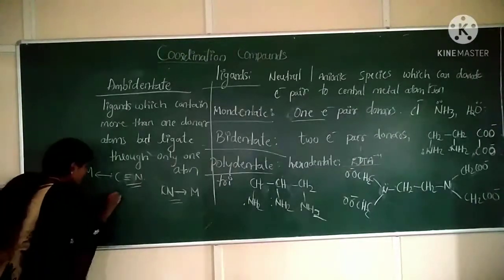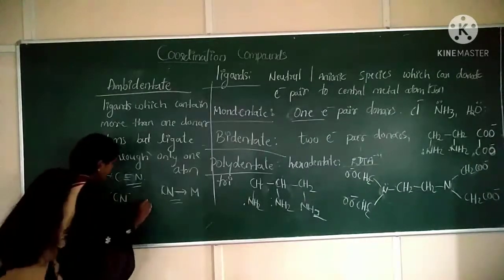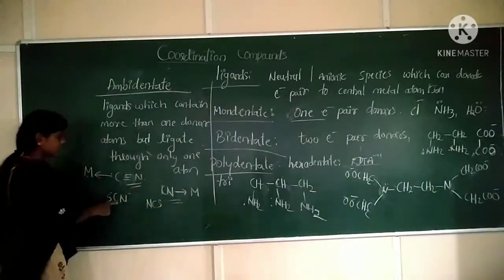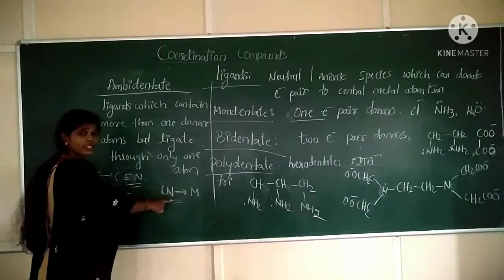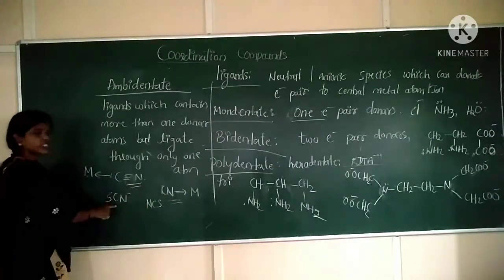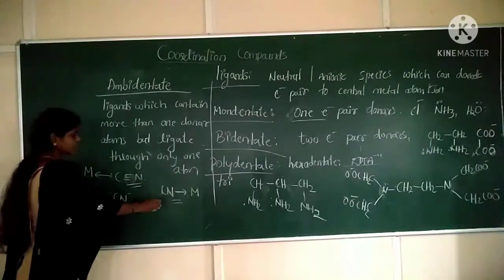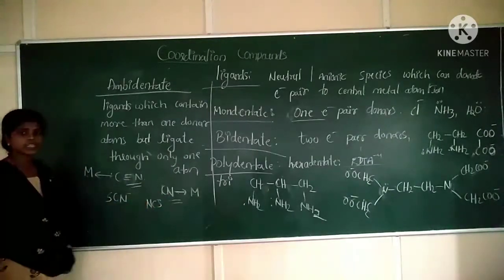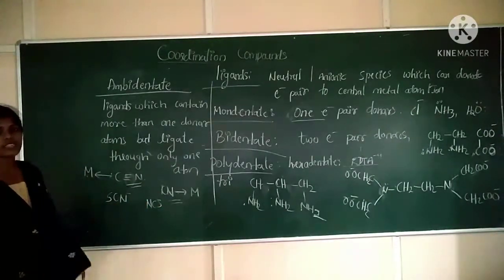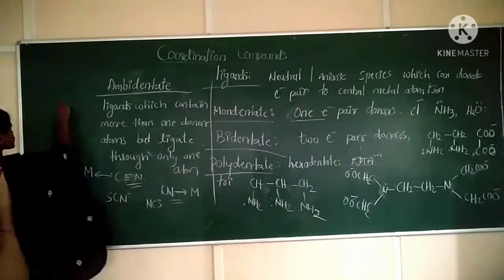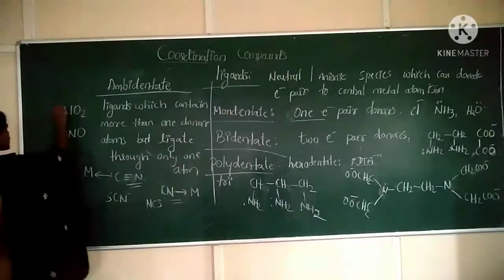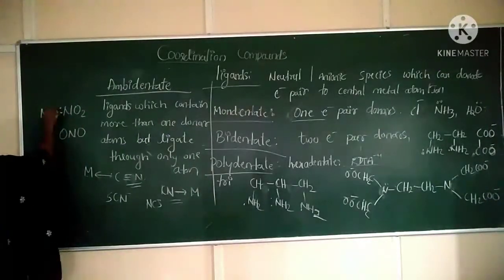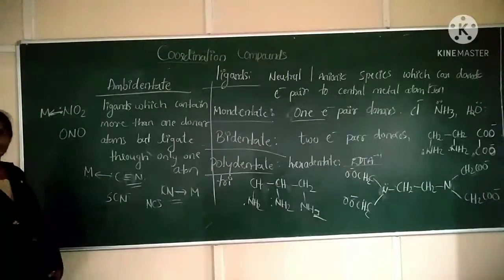Second example is SCN minus and NCS minus. SCN minus is thiocyanate. NCS minus is isothiocyanate. Clear? So this is another set of examples. Next example is NO2 and ONO. Here nitrogen is donating electrons to the central metal atom.